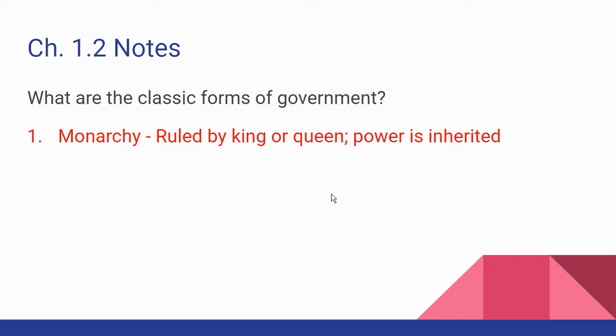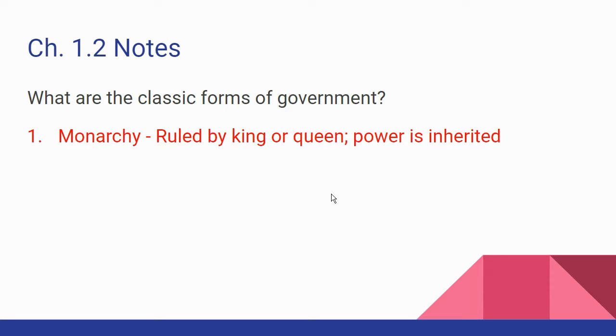Number one, a monarchy. A monarchy is a government ruled by a king or queen, and the power is inherited. There are some examples of monarchies that we can think of. I think immediately of the United Kingdom or England. They have the Queen, Elizabeth II. Spain has a monarchy. Holland has a monarchy. Saudi Arabia has a monarchy. There are several countries in the world that still have a monarchy where they have a king or a queen, and in some places they may go by a different name.